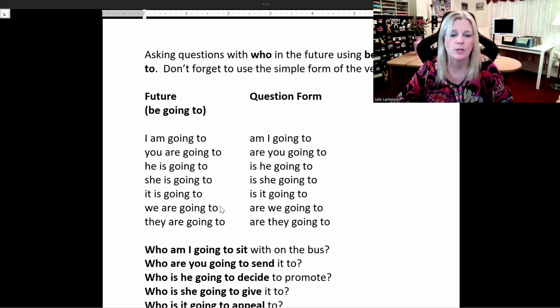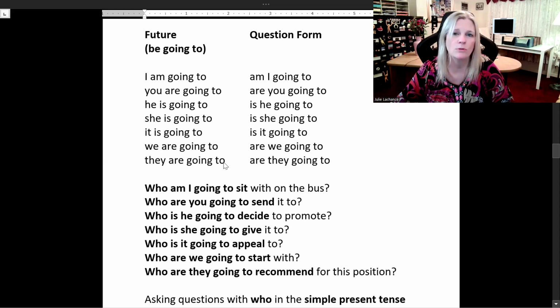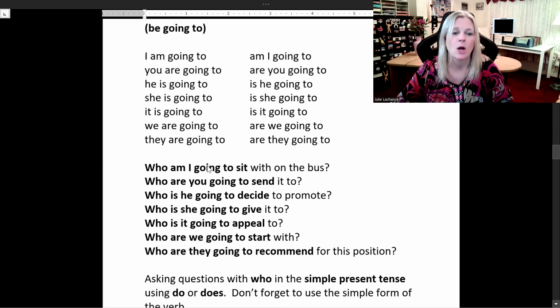We are going to. Are we going to? They are going to. Are they going to? Future also. Will and be going to are two future tenses that we can use interchangeably. Who am I going to sit with on the bus? You see, simple form of the verb after be going to, simple form. Always, 100% of the time, you can never make the error.